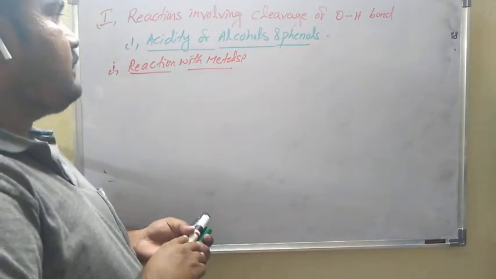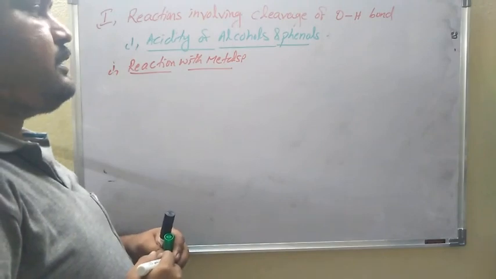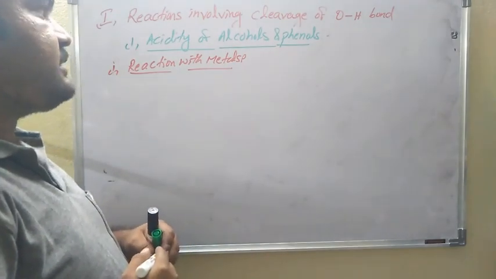See, reactions involving cleavage of OH bond. In this, acidity of alcohols and phenols, acidic nature.